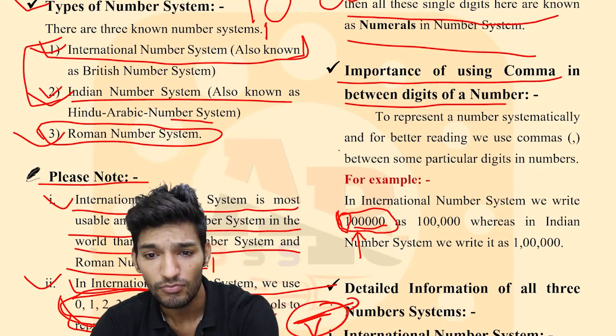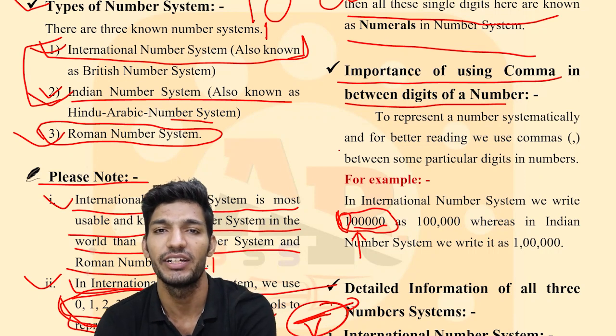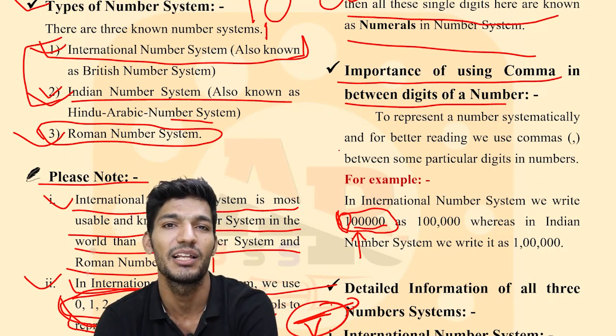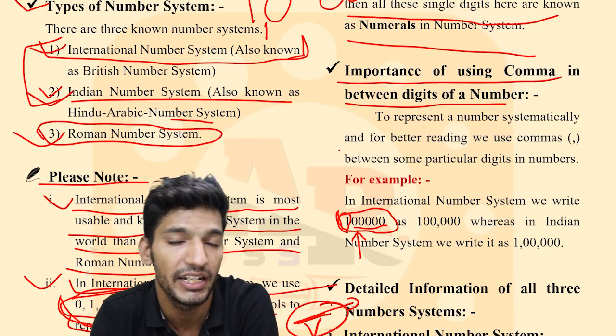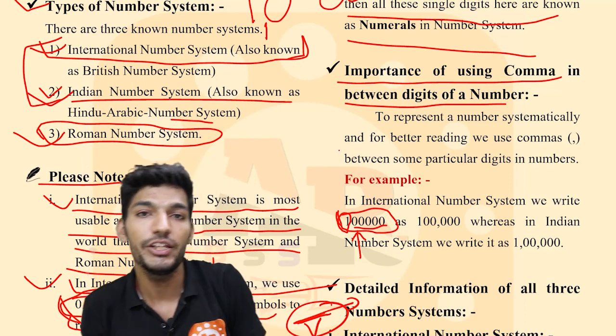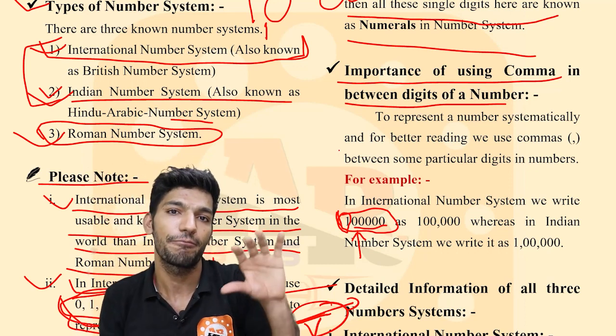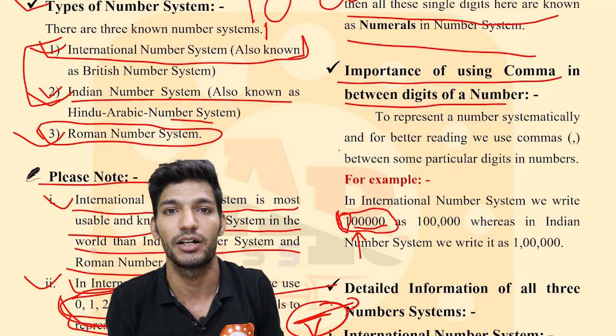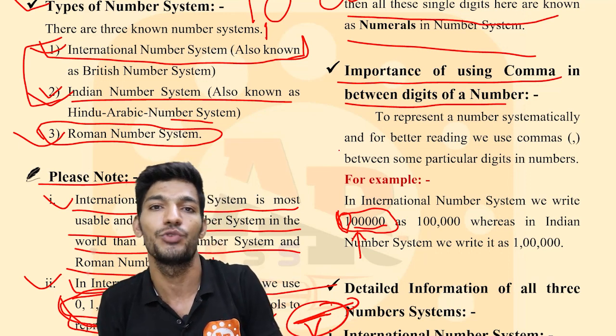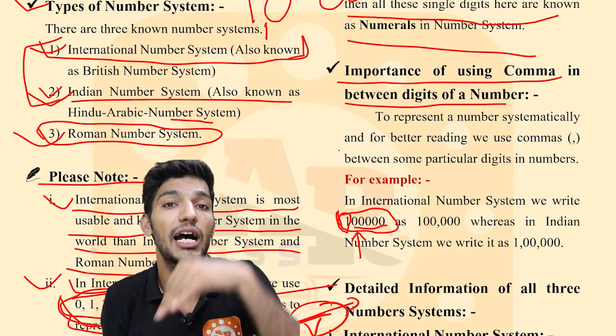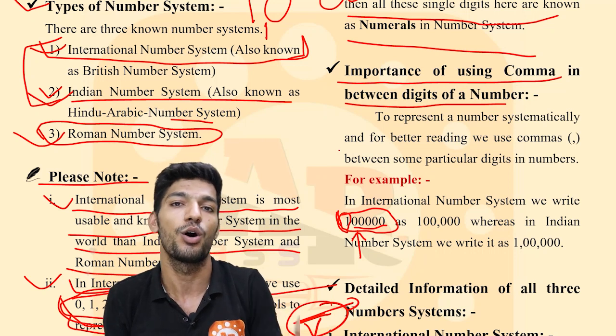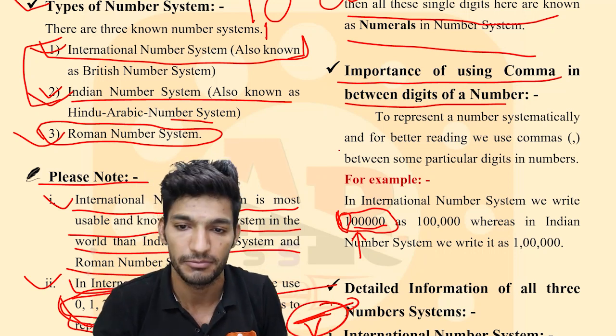Here, there is a difference between the international number system and the Indian number system in the use of this comma.